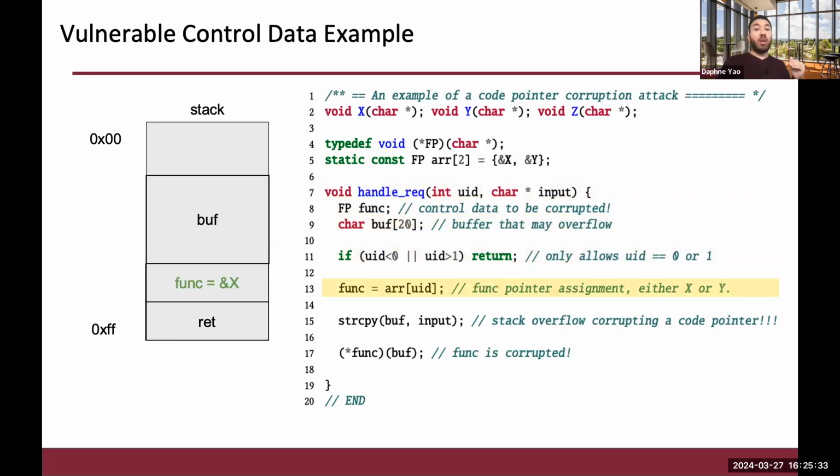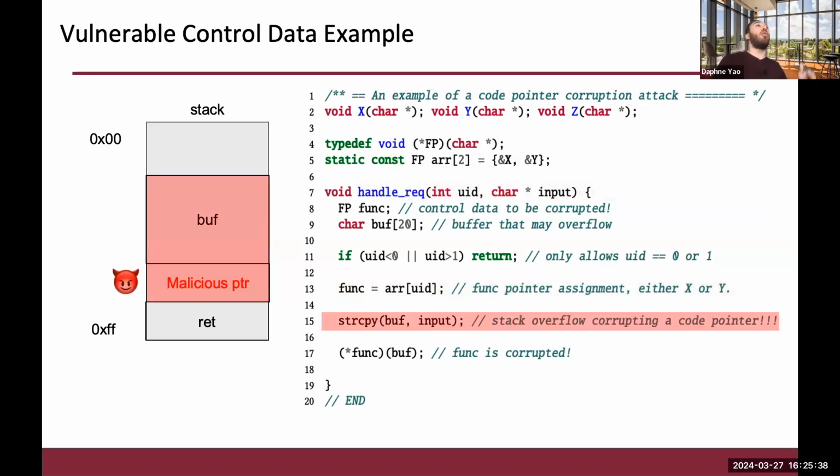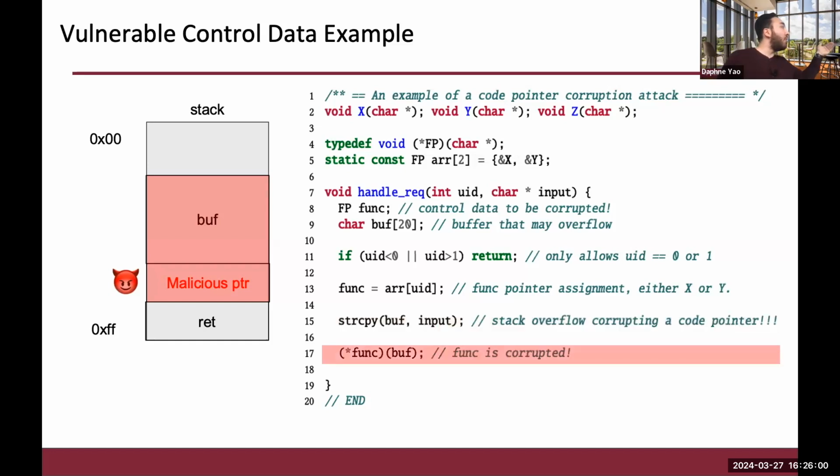However, the string copy function immediately following this assignment allows the attacker to overflow the buffer due to the layout in the memory. And this overrides the function pointer with a specially crafted malicious pointer. So the attacker overrides the entire buffer, but for that specific region, a specially crafted pointer is placed in there. And you can easily do this. This is not really that hard to do. And then when the function gets dereferenced later, this jumps somewhere else other than what the user has intended.